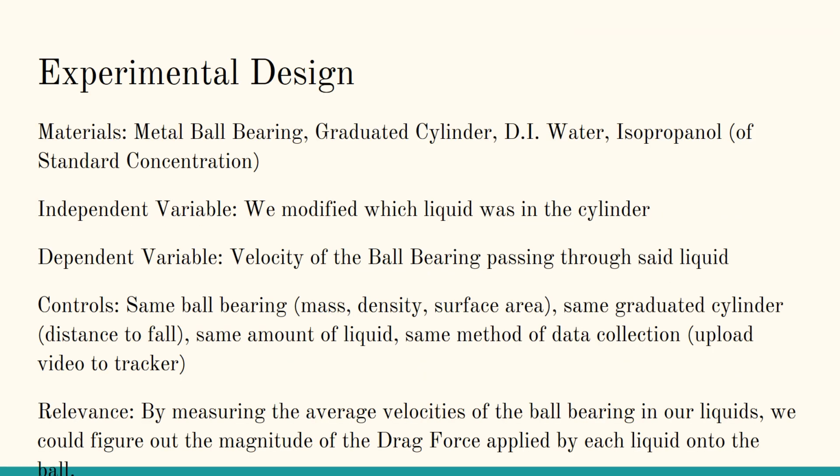Okay, so for our experimental design, we had metal ball bearings, a graduated cylinder, DI water, and isopropanol. We modified which liquid was in the cylinder as our independent variable. Our dependent variable was the velocity of the ball passing through it. Our controls were the same mass and density, which was from the ball, same cylinder, same amount of liquid, and same method of data collection.